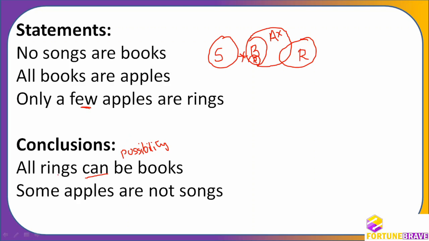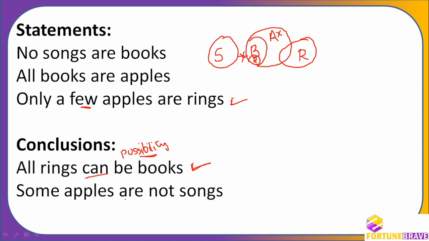What they are asking: all rings can be books. Possibility case, even a 1% case. In the 1% case, I put the rings here. All rings can be books. Now, therefore, I put the cross on all apples so that the remaining apples are again not rings. So this will be true again. So, therefore, this follows.